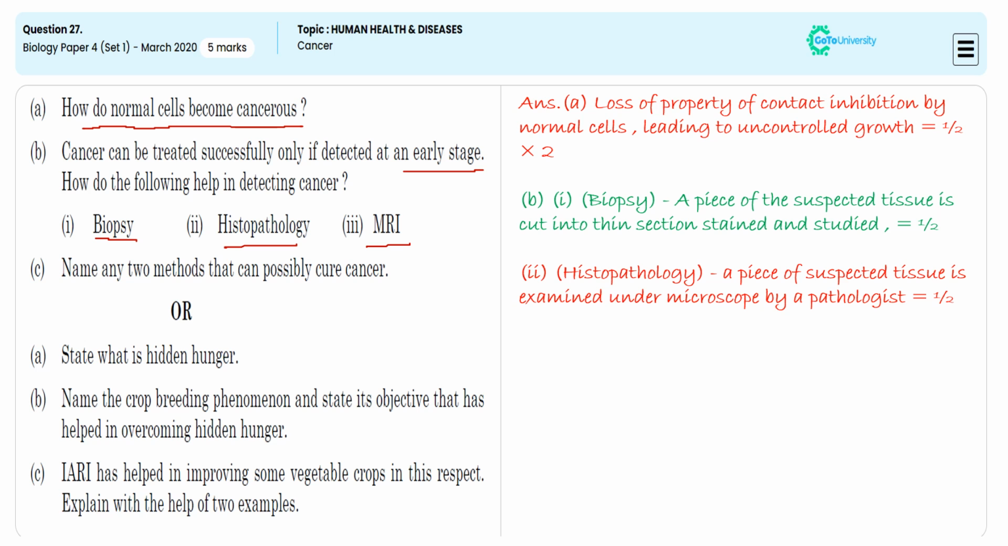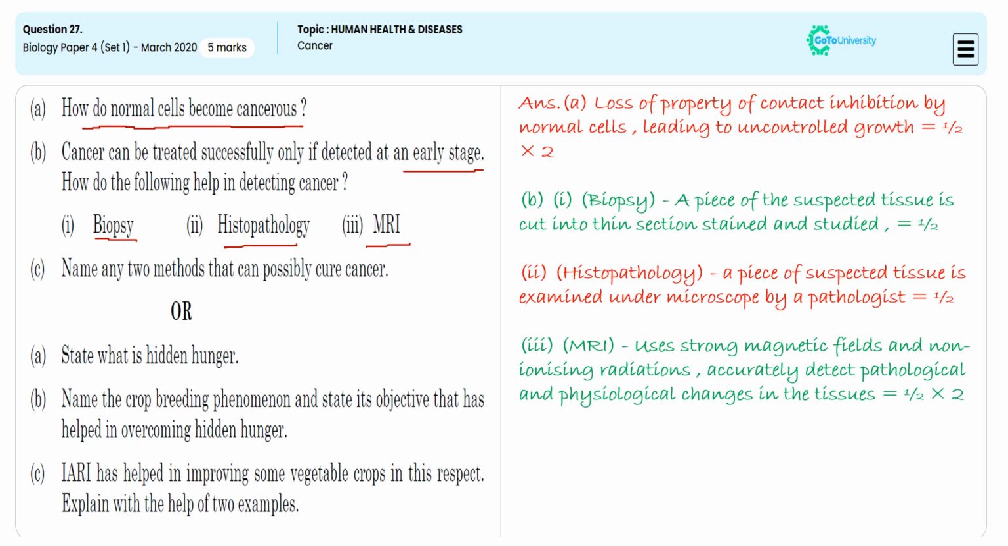In the case of MRI scan, we are using a strong magnetic field and non-ionizing radiation that accurately detects pathological and physiological changes in the tissue. For this narration, we will be getting 1 mark. In the third sub-question, they are directing us to say any two methods that possibly cure cancer.